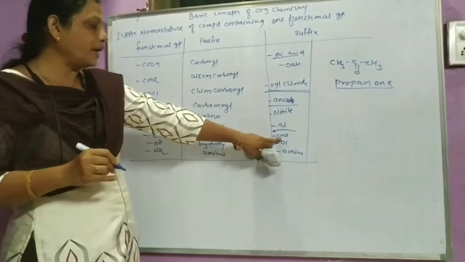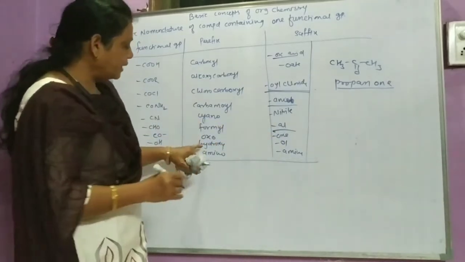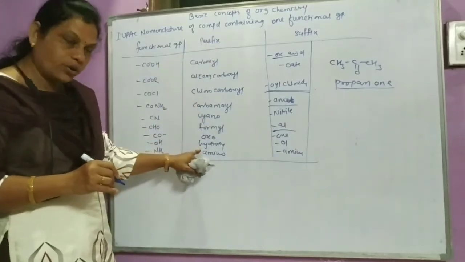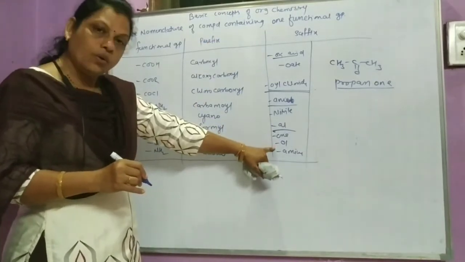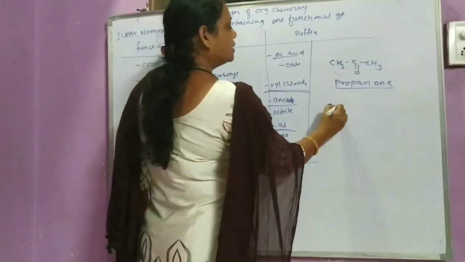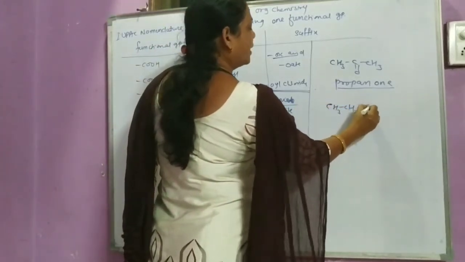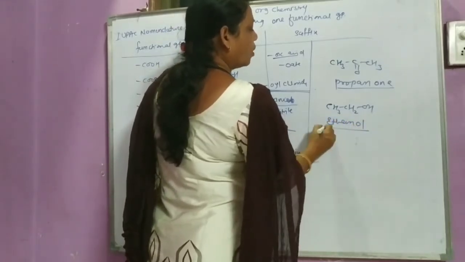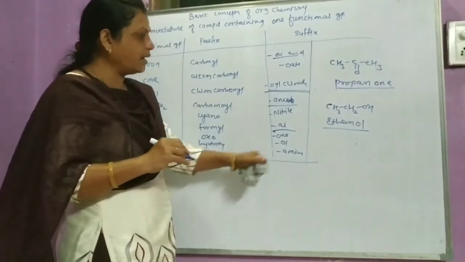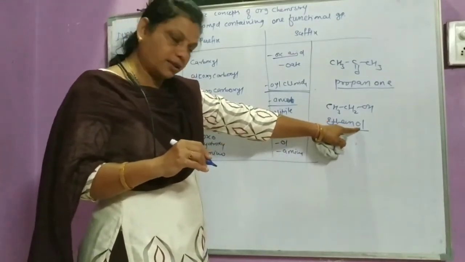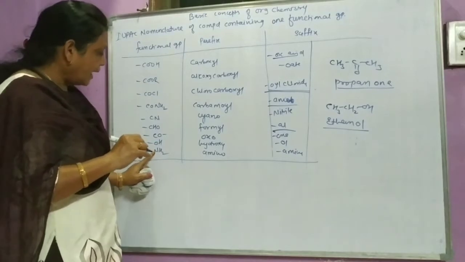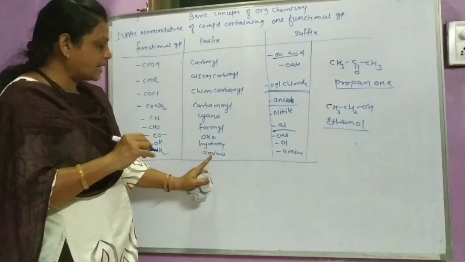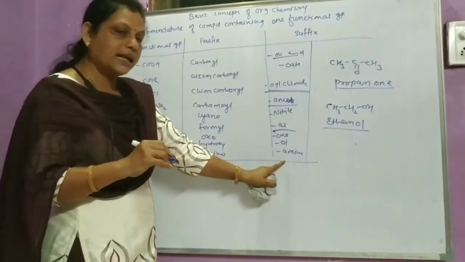So here -one. Then the hydroxyl group. Here the prefix used is hydroxy and the suffix used is -ol. For example, CH3 CH2OH. This is ethane, and with OH it is called ethanol. So here -ol is used as a suffix. Then NH2 is amino and amine. The prefix used is amino and the suffix used is amine.